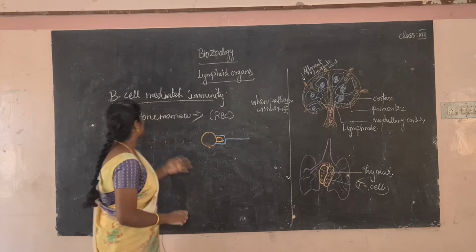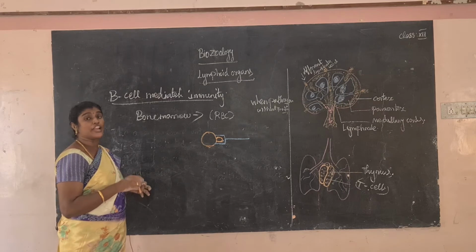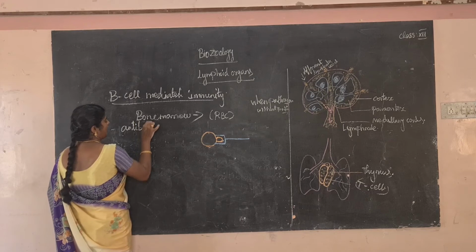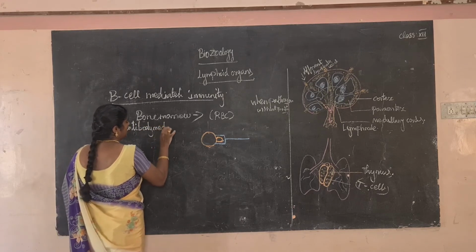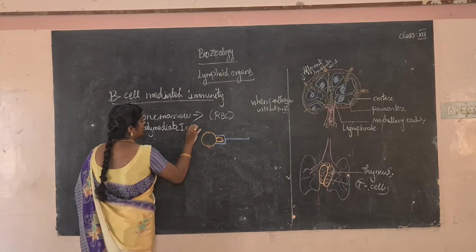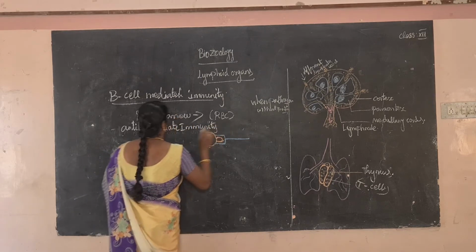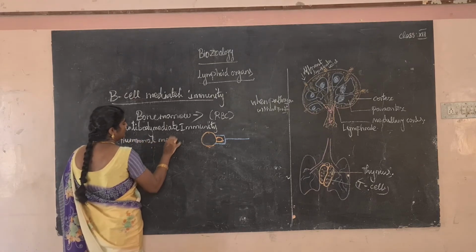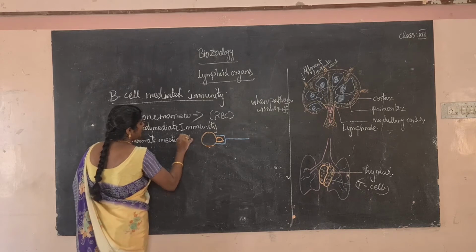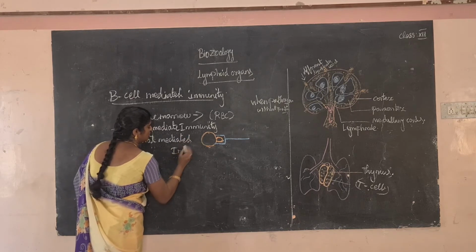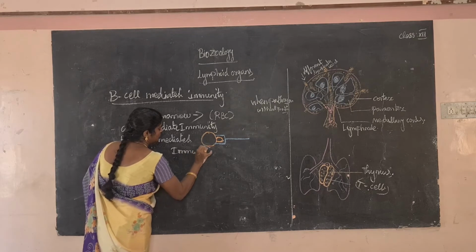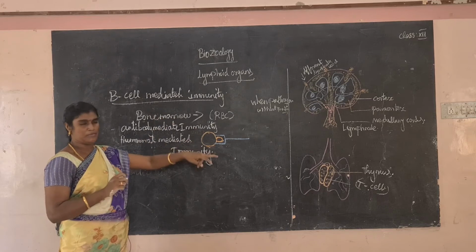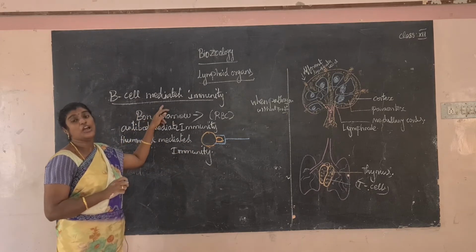B-cell mediated immunity is otherwise called antibody mediated immunity or humoral mediated immunity. Where are T-cells found? They are found only in the thymus region. B-cells are found only in the bone marrow region.